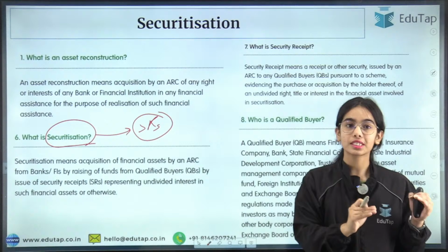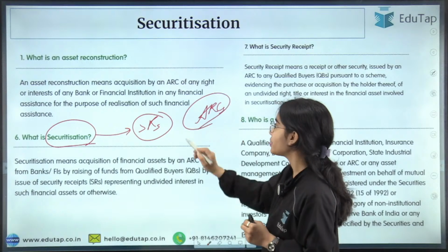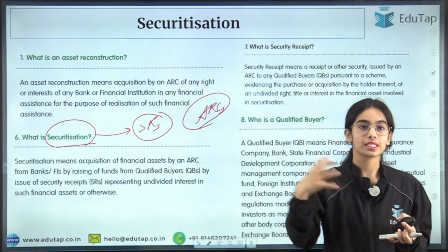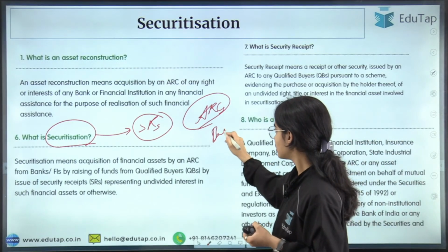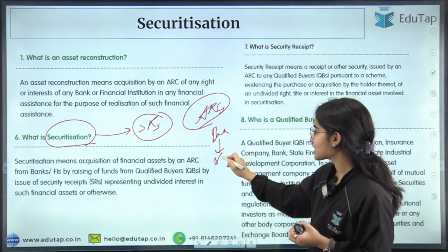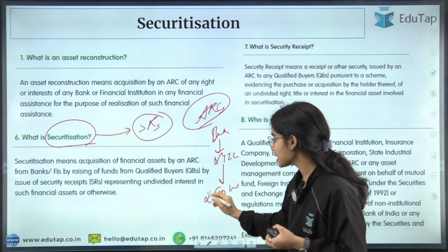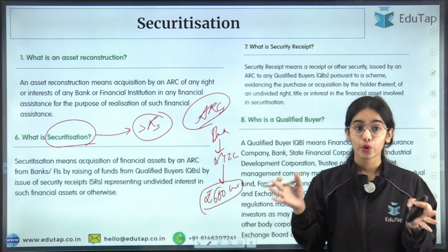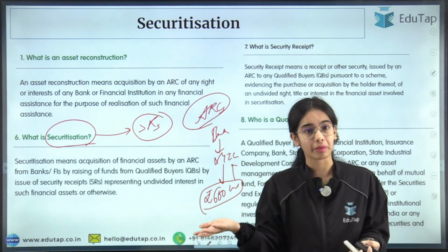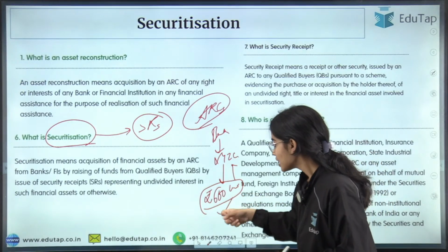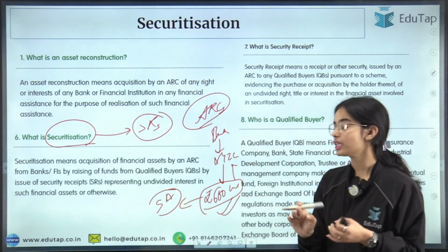For the people who have not seen part 1, securitization means that the ARCs do not have unlimited money to keep on buying stressed assets. So let's say the bank has given a loan to the XYZ company. This company has taken a loan of 600 crore rupees. That is a huge loan. But now this XYZ company for the past 30 days has not paid any installment, so this loan is converting into a stressed asset.